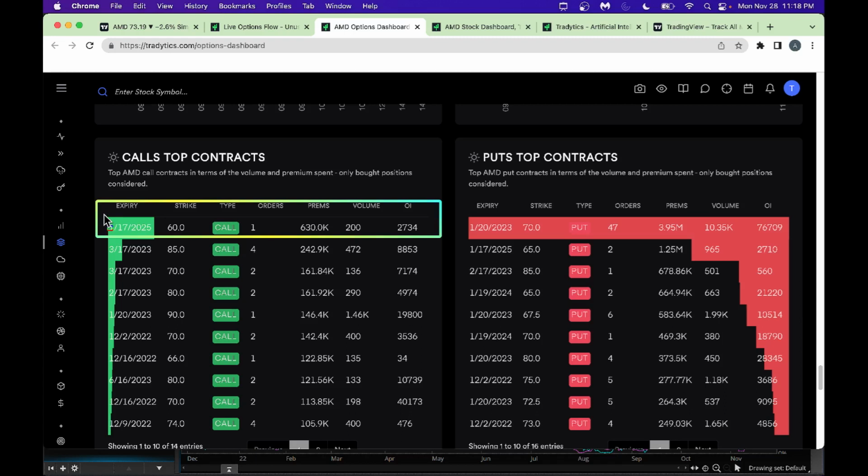Look, expiration date is 1/17. Folks are putting around 630K here, buying 60 strike. These are really in the money type call options. They're putting some good money into it. Tells you where folks are putting their money.